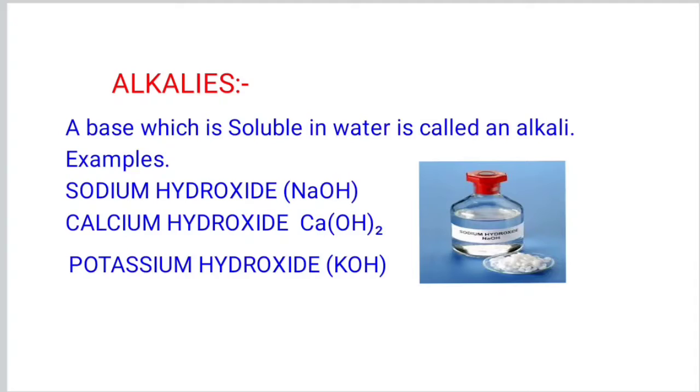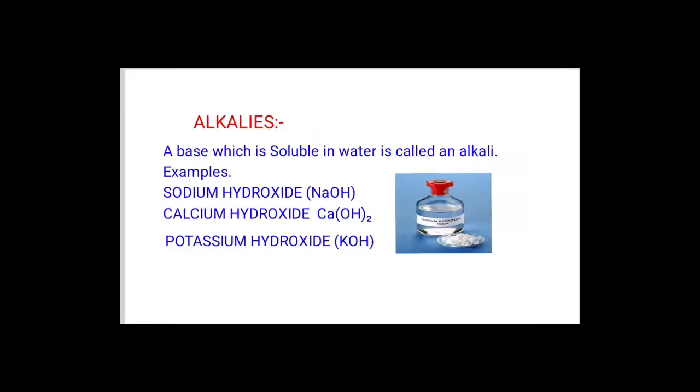Now we are going to explain alkalis. What are alkalis? Students, we know all bases are not soluble in water, but some bases are soluble in water. A base which is soluble in water is called an alkali. Examples of alkalis are sodium hydroxide, NaOH, calcium hydroxide, Ca(OH)2, and potassium hydroxide, KOH. Because these bases are soluble in water, they are called alkalis.